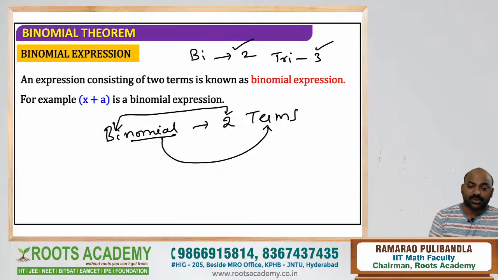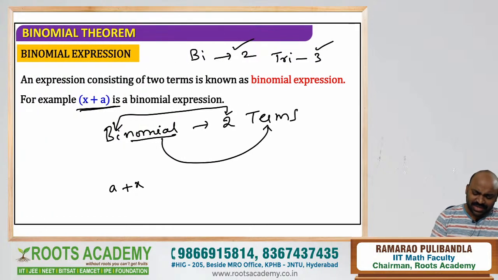Generally, binomial expansion can be taken like this: x plus a, or a plus x. You can take it. Is it right? A plus x or x plus a, we can call it a binomial expansion or expression. Now look here.